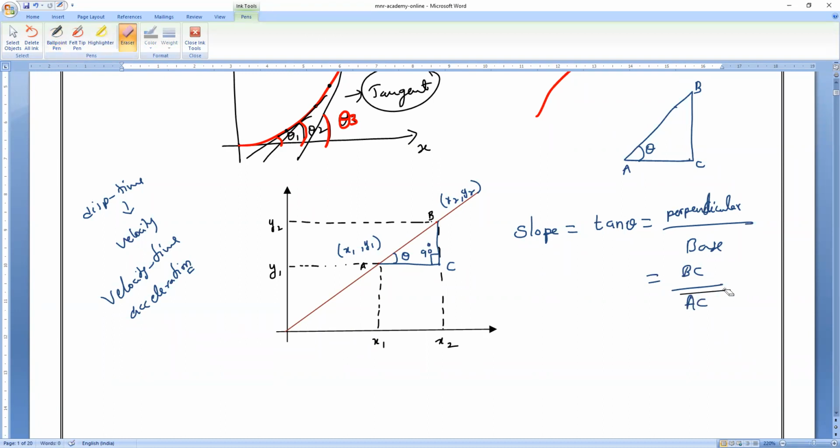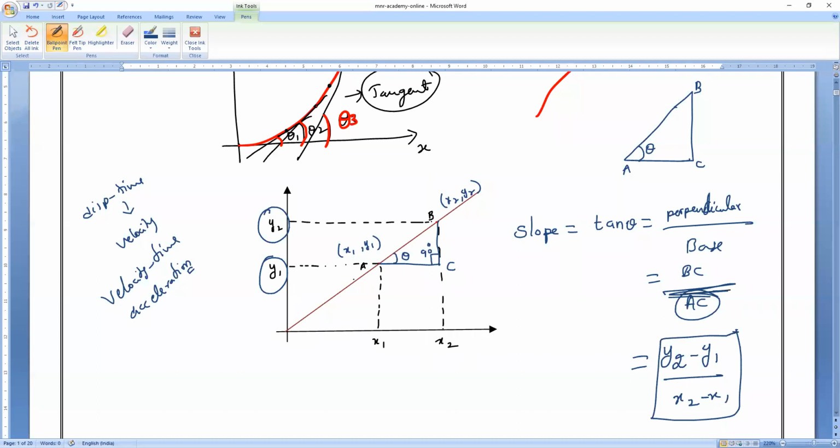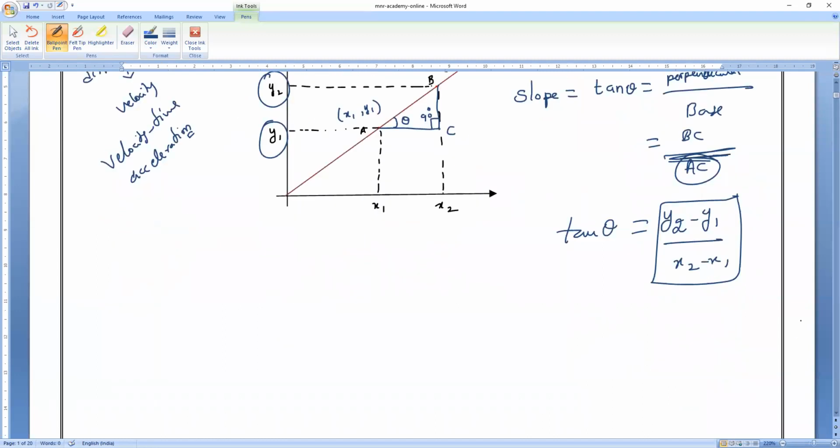Now observe very carefully. BC divided by AC. Can you tell me what is meant by BC? BC means Y2 minus Y1, divided by AC. What do you mean by AC? X2 minus X1. So for any points you can find it, that is the slope. So slope is equal to tan theta is equal to y2 minus y1 divided by x2 minus x1.